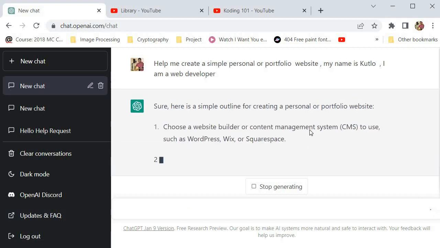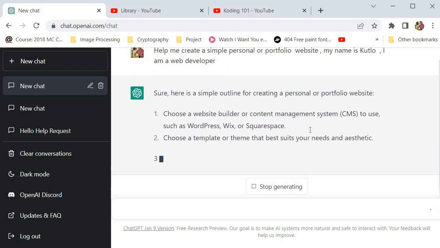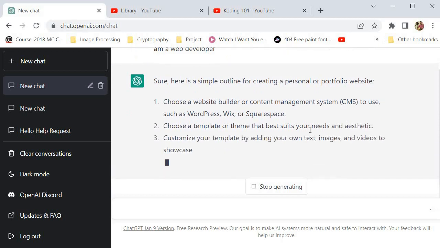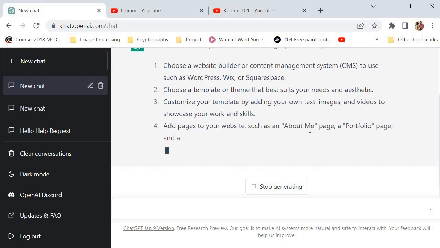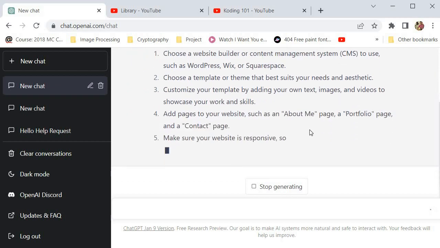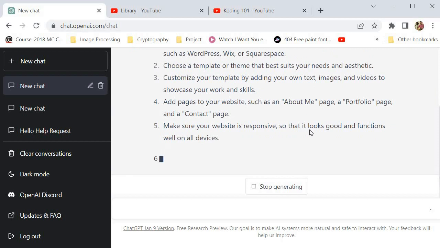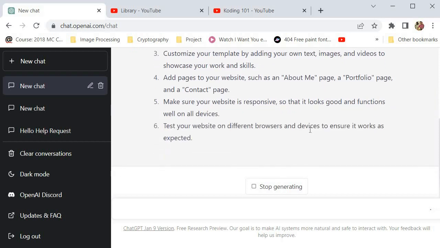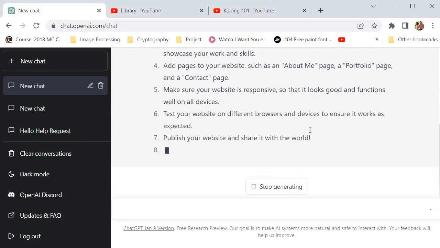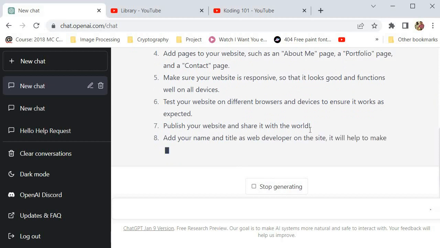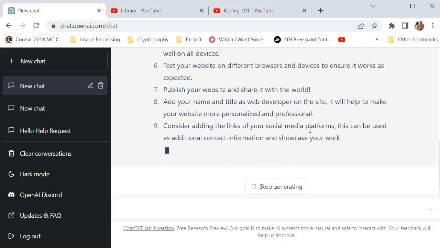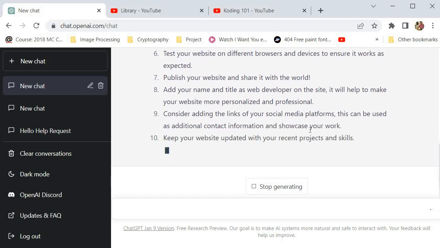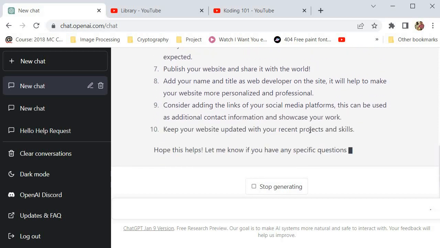There you go. It's going to give you a couple of suggestions that you can use in order to create a website. You can see it's telling us how to actually create a website. There it says that you can use a CMS, you can use templates, you can use many different things. You can see that it's very informative. It's telling us ways that we can create websites. And I believe that after this, it's going to give us a website.